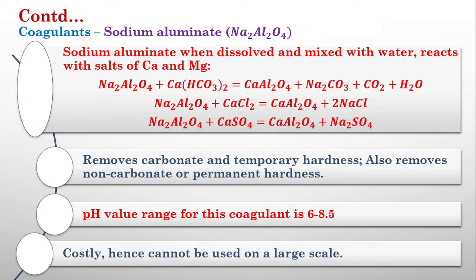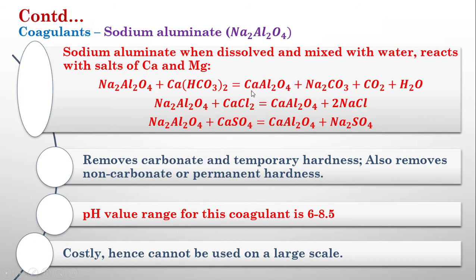Another type of coagulant is sodium aluminate. Its chemical composition is Na2Al2O4. When this is added to water, it will act with the salts of calcium and magnesium in water. There may be some calcium or magnesium salts in water, so this will act with all the salts in the water to form calcium aluminate.